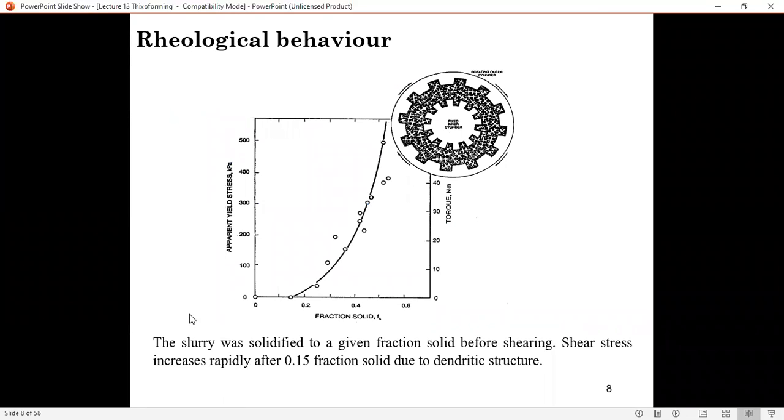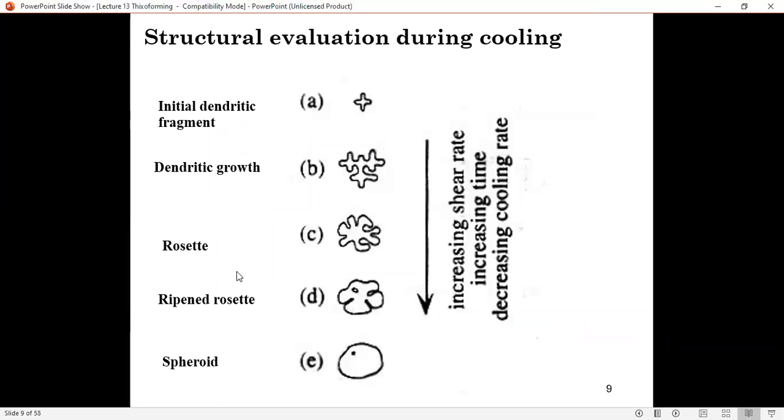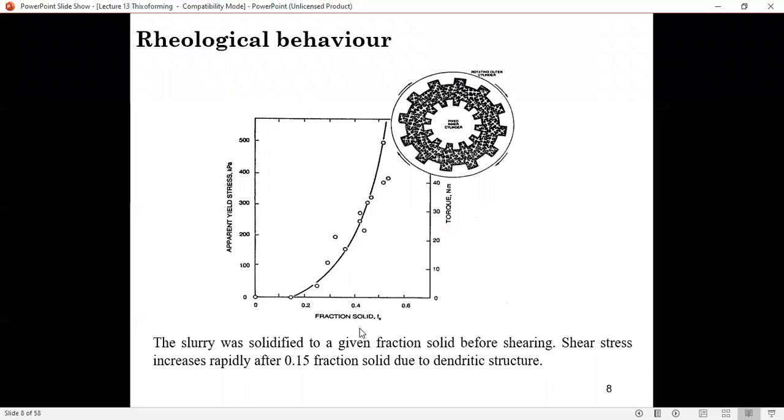So this is a rheological behavior of materials. If you look at this curve, the y-axis is yield stress and the x-axis is fraction of solid. The slurry was solidified to a given fraction solid before shearing. Shear stress increased rapidly after 0.15 to 0.2 fraction solid due to dendritic structure.